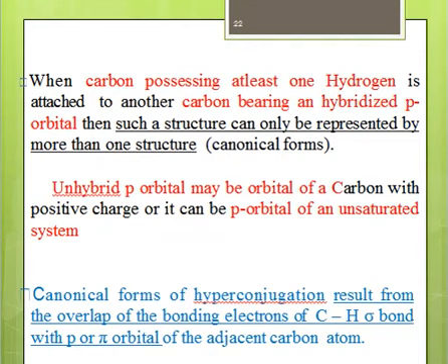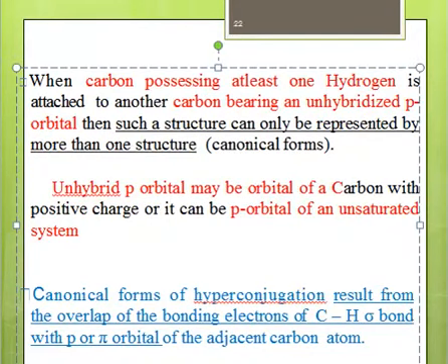For a system to have hyperconjugation, the condition is that the carbon must possess at least one hydrogen, and this carbon should be attached to another carbon having an unhybridized p orbital, right? This carbon must have an unhybridized p orbital, and then such a structure can be represented by more than one canonical form, right? Just like resonance, you cannot represent the original structure with one structure. Similarly, in the case of hyperconjugation, we have to make use of more than one structure, that is, canonical forms, for explaining a structure that has hyperconjugation, right?